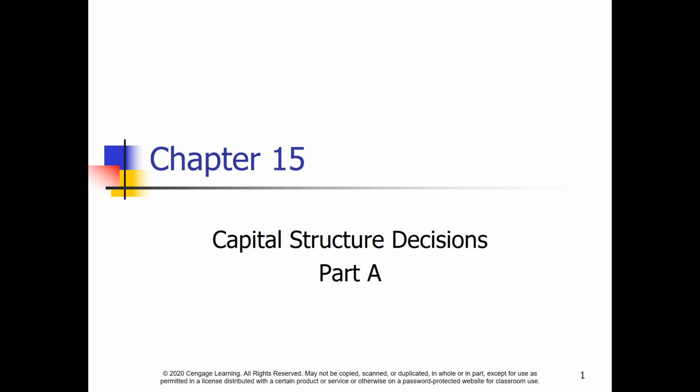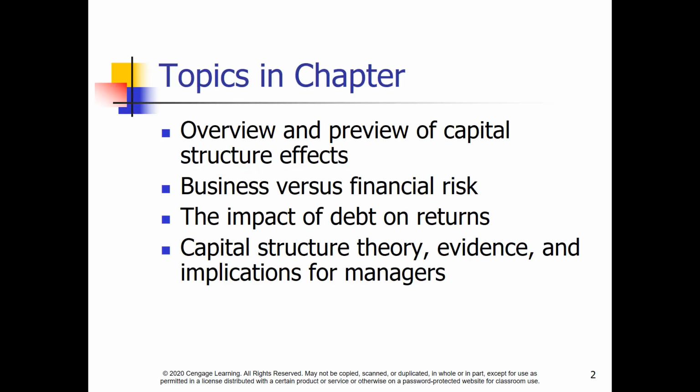Our last chapter. We're finishing our look at topics usually considered top management issues, dividend policy and capital structure. Regardless of whether we're personally involved in the decisions regarding either, we need to understand what the options are and what the choices mean for the firm. In this part of Chapter 15, we'll get an overview of capital structure terms, theory, and evidence.